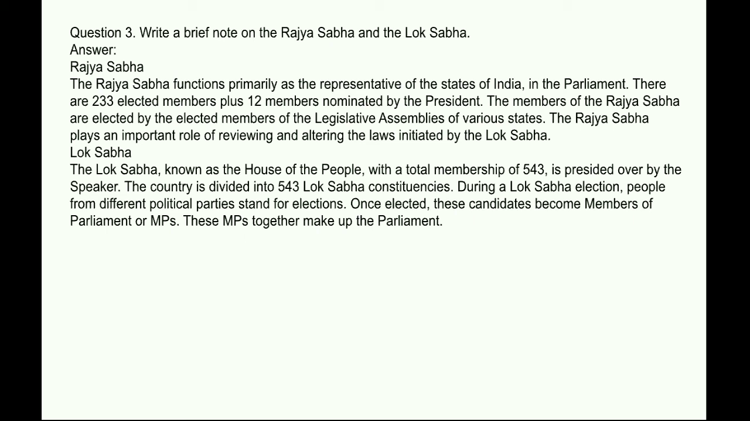Lok Sabha. The Lok Sabha, known as the House of the People, with a total membership of 543, is presided over by the Speaker. The country is divided into 543 Lok Sabha constituencies. During a Lok Sabha election, people from different political parties stand for elections. Once elected, these candidates become members of parliament or MPs. These MPs together make up the parliament.